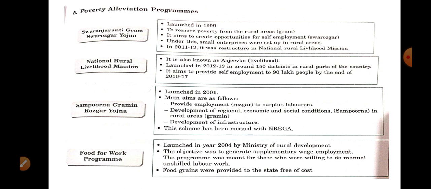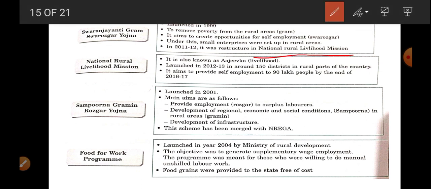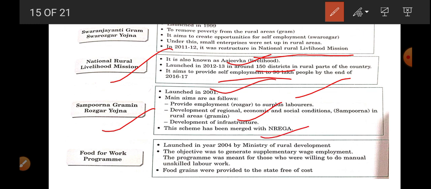In 2011-12, it was reconstructed as National Rural Livelihood Mission. It is the new name. Now National Rural Livelihood, so Ajivika Yojana, and first of all it is related to 150 districts. Now it aims to provide employment to 90 lakh people. Okay, next Sampurna Grameen Rozgar Yojana launched in 2001, providing employment to surplus labor. Okay, and providing infrastructure, or merged with NREGA.